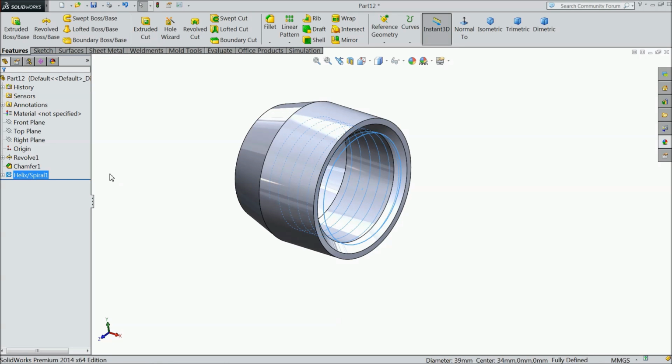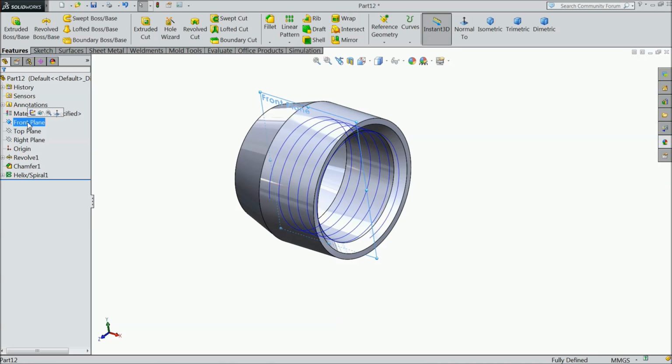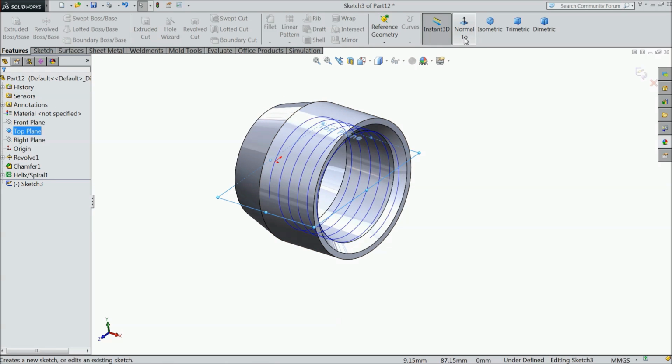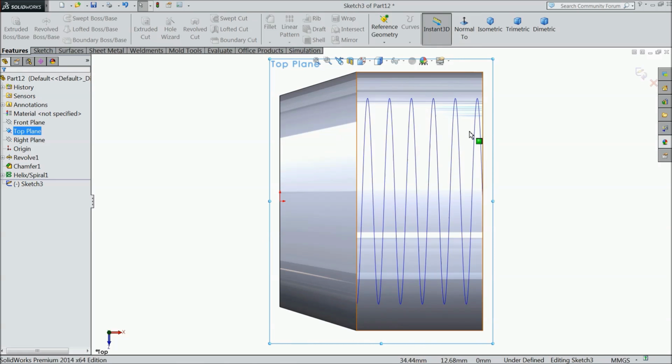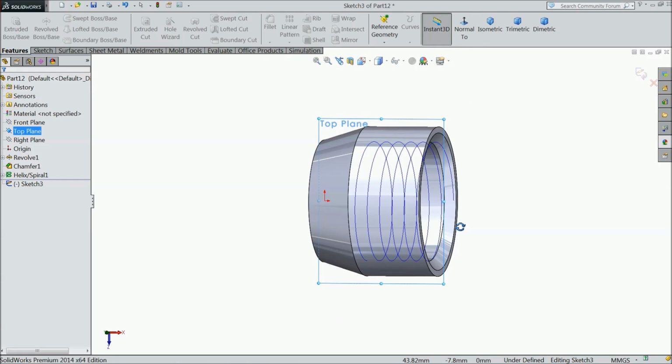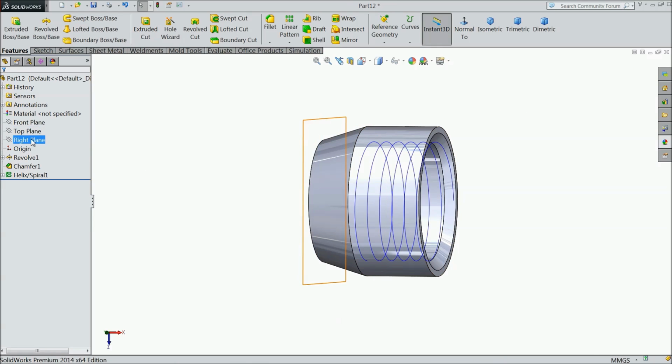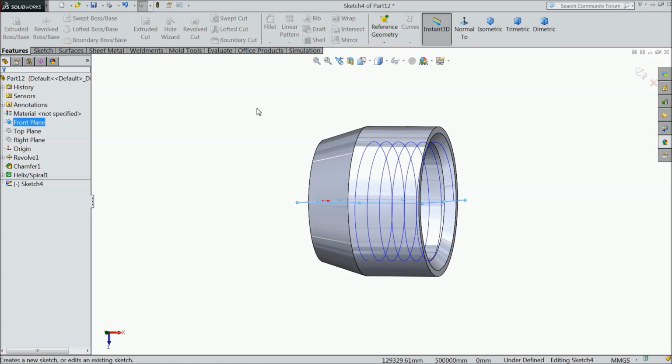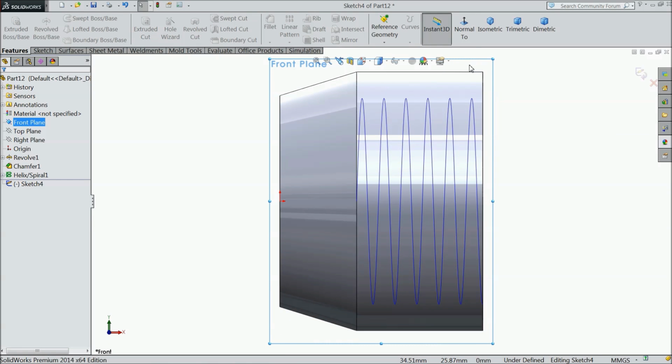Okay, now again choose front plane or select top plane, sketch, normal. Exit, better choose front plane, sketch, normal.